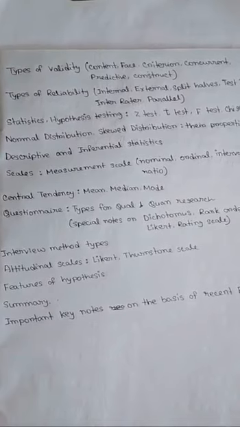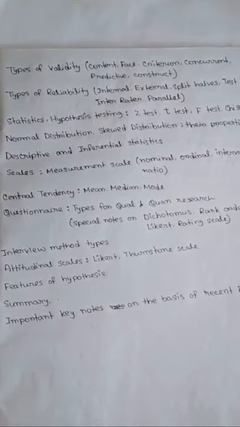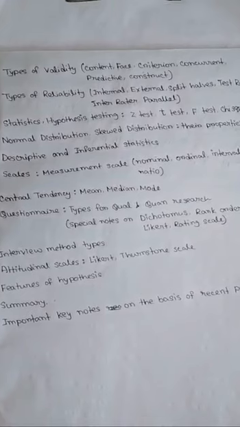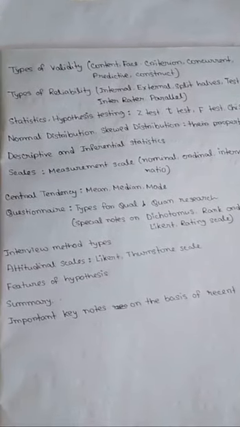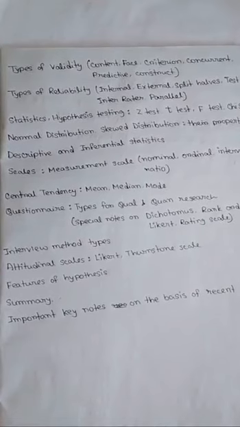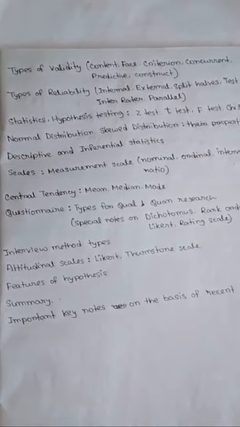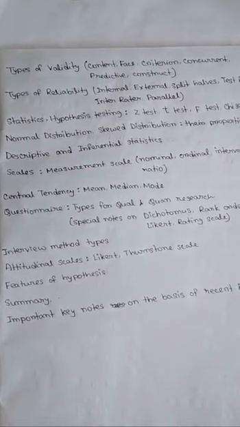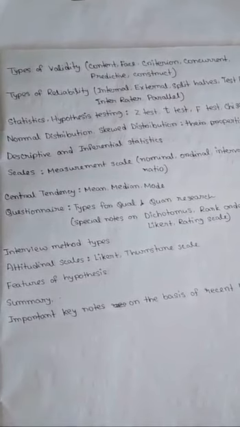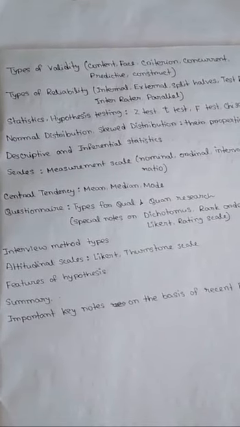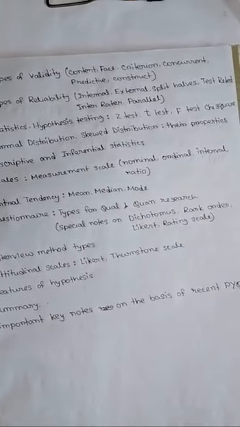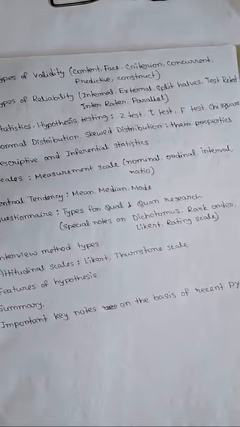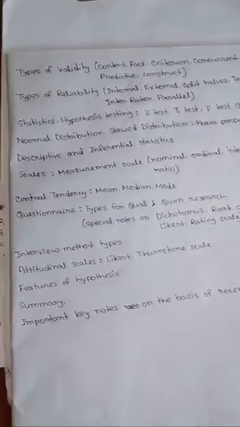Okay. Next is central tendency, that means mean, median, mode. If you have a good idea about mean, median, mode, I think it will help you to understand normal distribution and skewed distribution. Okay. Next is about questionnaire. Data collection methods, questionnaire, types of questionnaire for qualitative research and quantitative research. Here I have provided special notes on dichotomous questionnaire and rank order, Likert scale, rating scale.